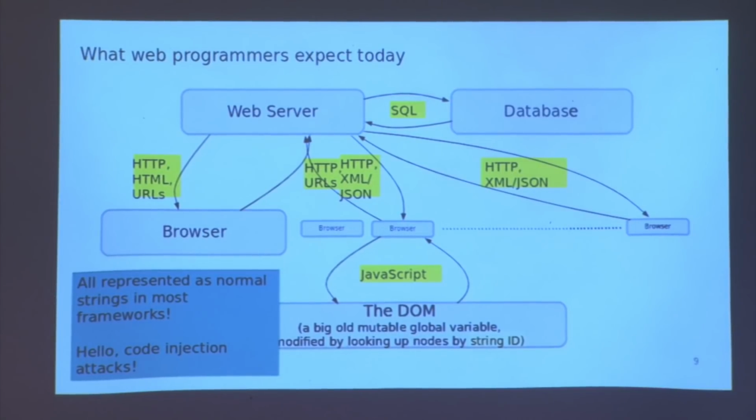In Ur Web, there is no built-in interpreter at runtime for strings as programs. And that makes a lot of the most common mistakes in web applications impossible by construction. So all these things that are highlighted will either be invisible or they'll be represented with special types that make clear what kind of code you're dealing with and don't have any sort of automatic coercion from string into any of those special types.